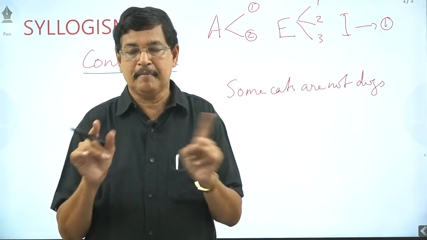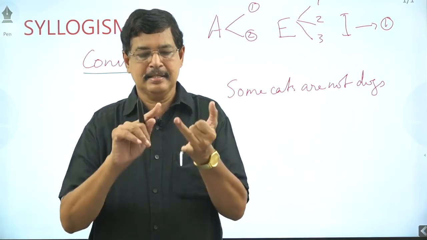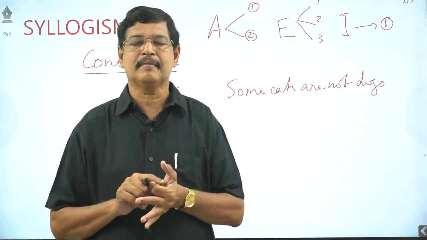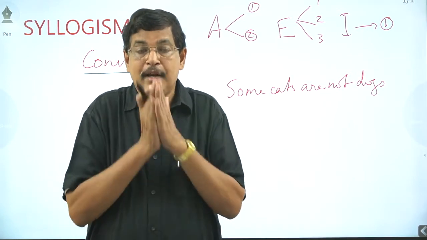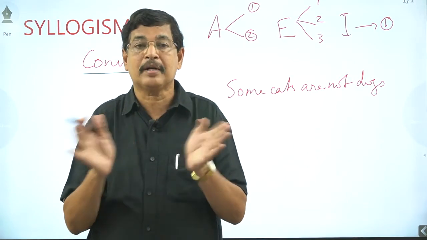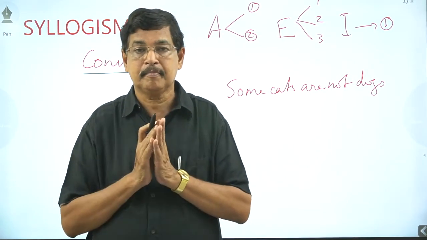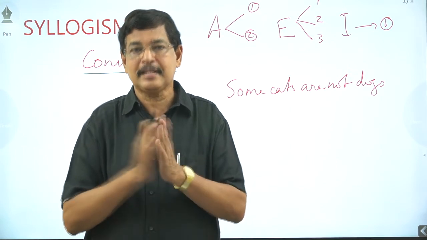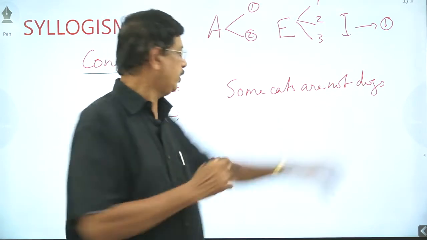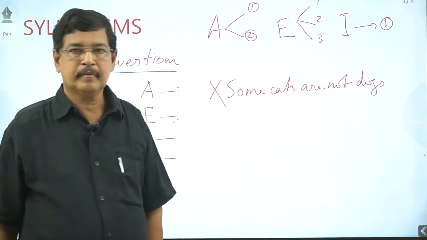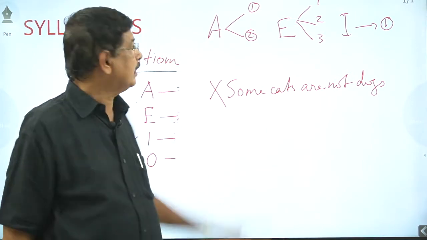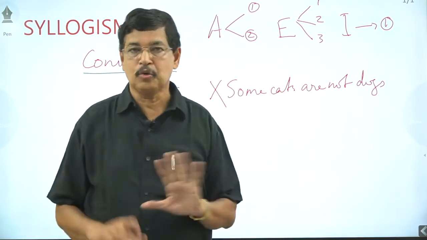When an E-type statement, no cats are dogs, is given, from there we can arrive at no dogs are cats, some cats are not dogs, some dogs are not cats. These three we can conclude. But when a statement is directly an O-type, we never have to convert it. That means some cats are not dogs can never be converted. Never use that some dogs are not cats is right. Never.